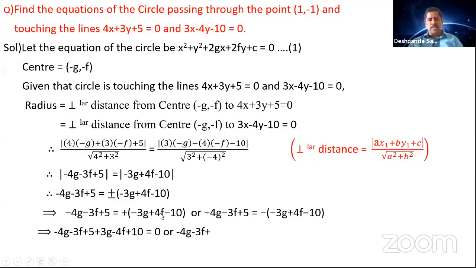Plus into minus is plus, plus into plus is plus, goes other side, minus 4f. Plus into minus is minus, minus goes other side, plus 10. Likewise, minus 4g minus 3f plus 5. Minus into minus is plus, goes to the left hand side, you get minus 3g. Minus into plus is minus, goes left hand side, you get plus 4f. And minus into minus is plus 10, goes as minus 10.